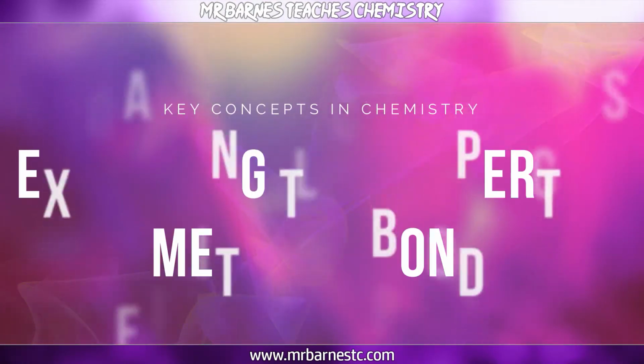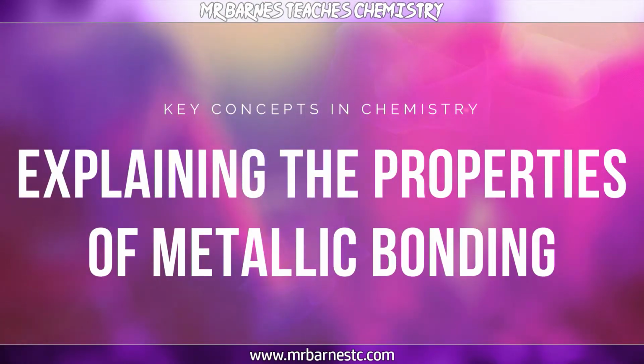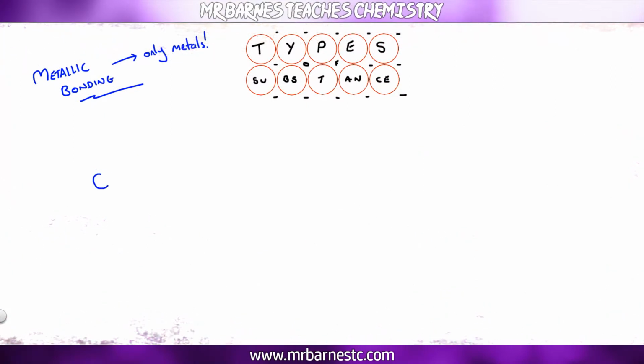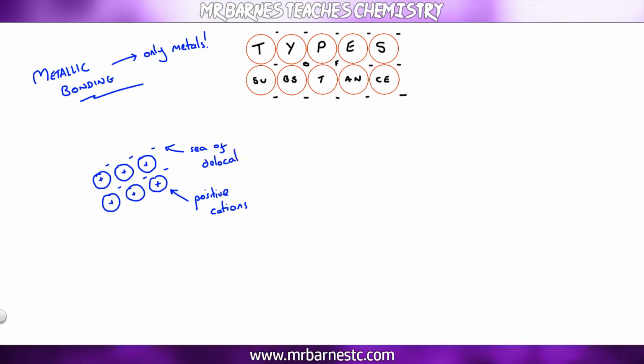Okay, let's move on to the explanation then. So why in particular do metals conduct electricity? Why do they have high melting points? And why are they malleable? As you can see here, I've got my metal atoms and they have your positive nucleus. Now when the electrons become delocalized, that positive nucleus resembles a cation. So you have a positive cation surrounded by a sea of delocalized electrons. Delocalized meaning they're free to move.